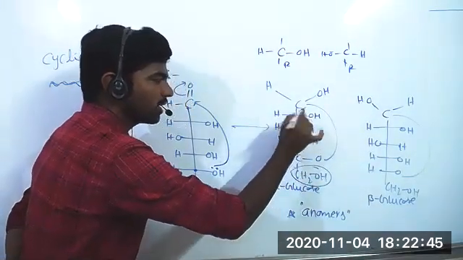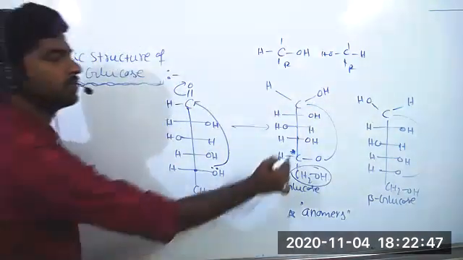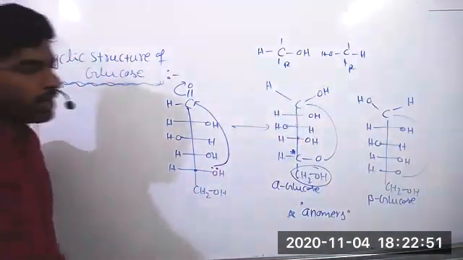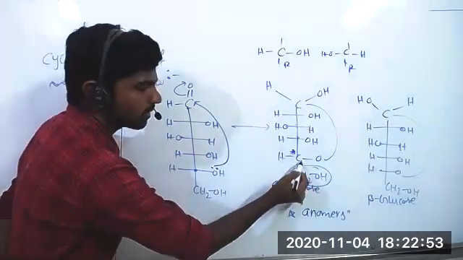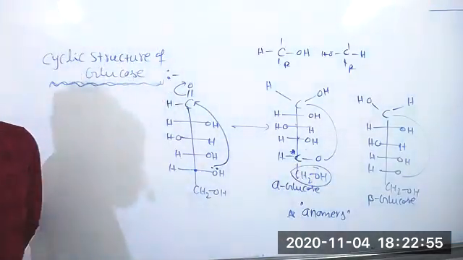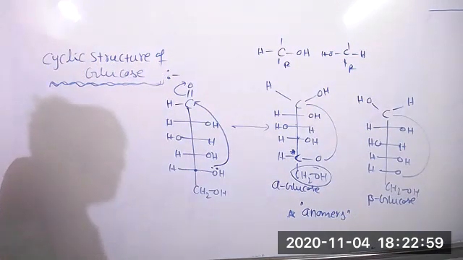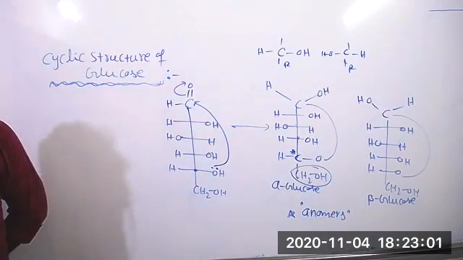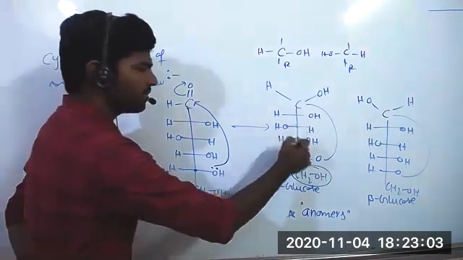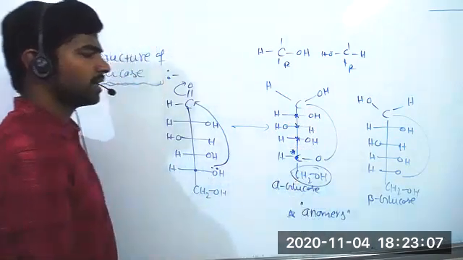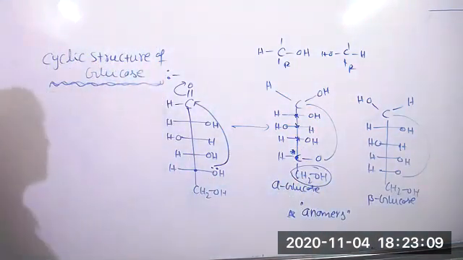We don't consider the third, second carbons again. The carbon which is above the primary alcohol group only is considered for configuration. And for the remaining carbons we give normal RS configuration. For all chiral carbons we can give RS configuration.